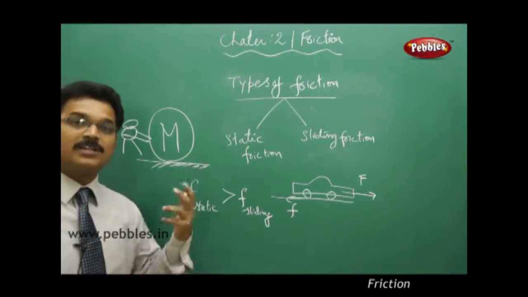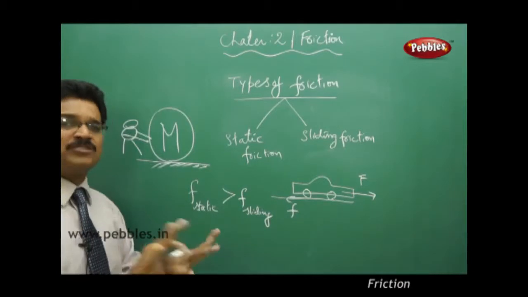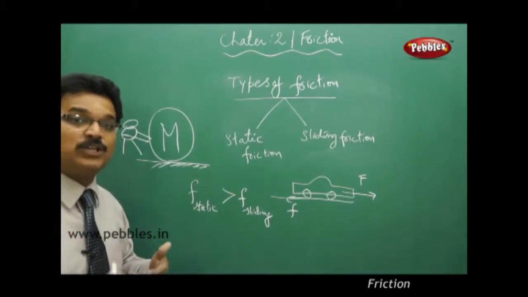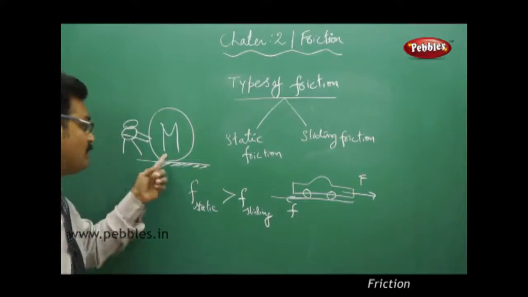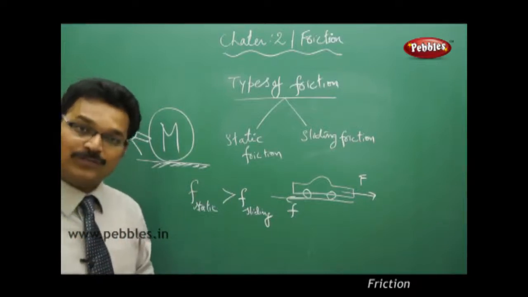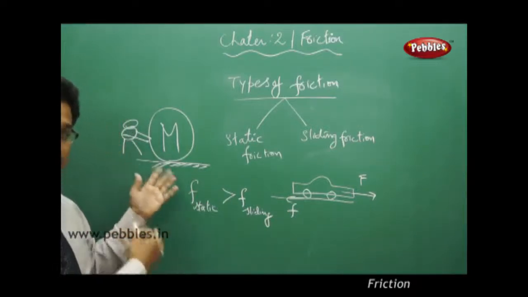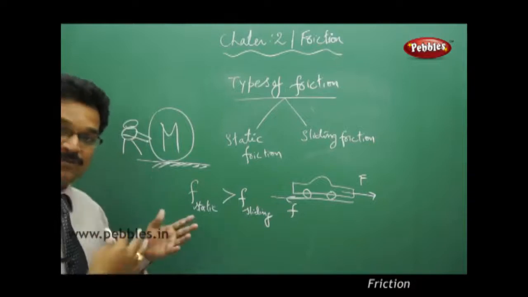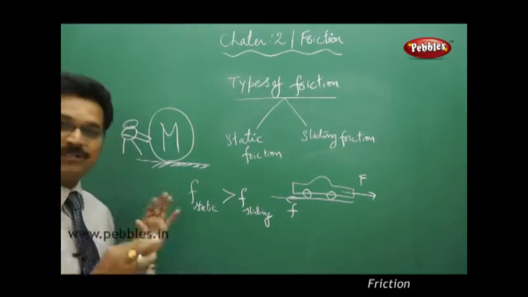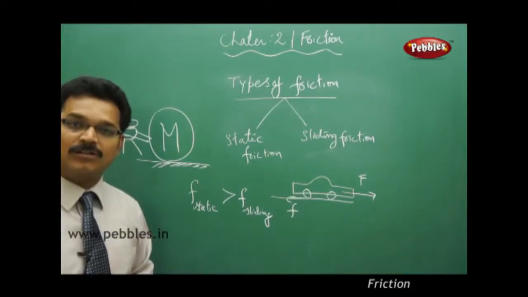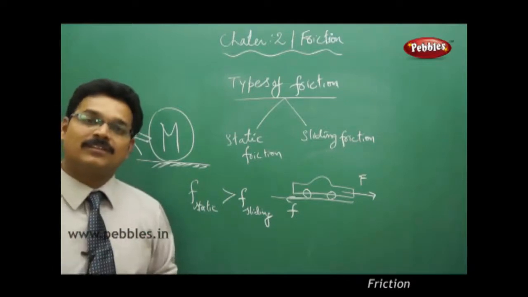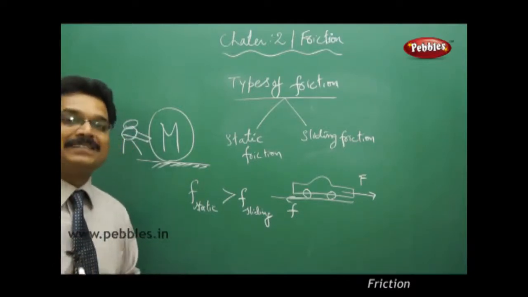Pushing. The rock is not moving. Still applied more amount of force. Still the rock is not moving. See, when you increase your force, even gradually, the static friction between the rock and the road surface also increases. Suppose you applied 20 newtons of force, then if the rock is not moving, the static friction is also 20 newtons. Suppose you apply 30 newtons of force on the rock and the rock is not moving, that means static friction is also 30 newtons. So static friction keeps on increasing.